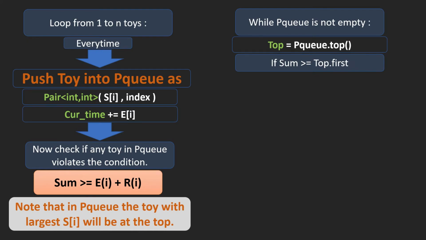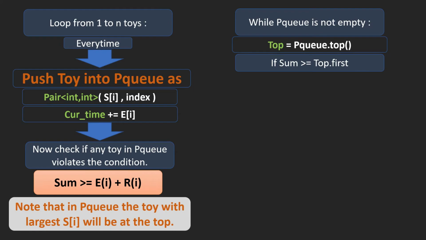Remember that the elements in the queue are a pair of the sum of enjoyment and remembrance of the toy and the index of the toy. So top dot first will get us the s of i of the toy, which is the sum of enjoyment and remembrance. We also get the index of this toy using top dot second.